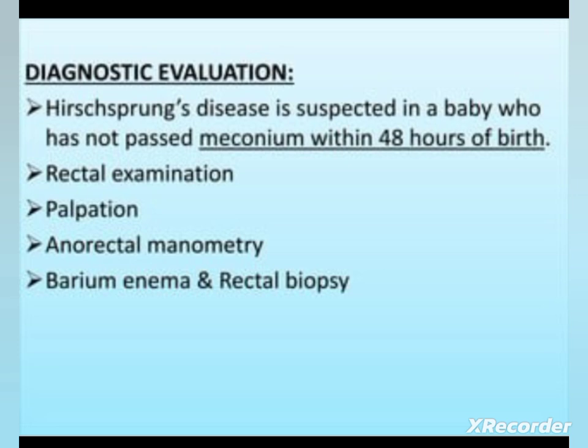Then in rectal biopsy, we can see the absence of ganglionic nerve cells. So here it is the confirmatory test for Hirschsprung's disease. Rectal biopsy is the confirmatory test for Hirschsprung's disease. Here, when we are observing, we can see the absence of ganglionic nerve cells.